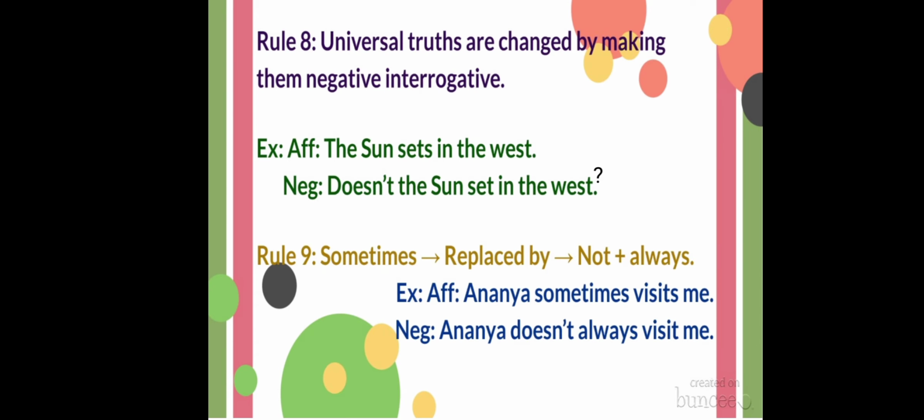Next, rule number 9. If you find "sometimes" in an affirmative sentence, you just replace the word "sometimes" by "not always." For example, the affirmative sentence, "Ananya sometimes visits me." So in negative, you have to replace "sometimes" and use "not always," and the sentence will be, "Ananya doesn't always visit me."